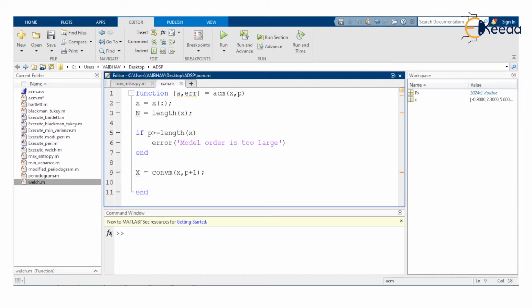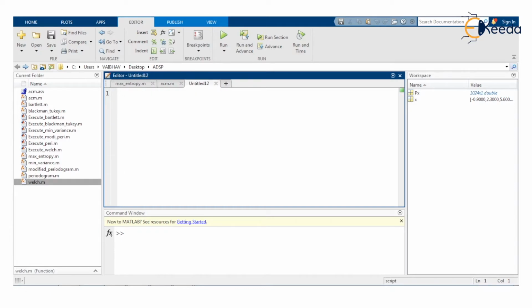So here we save this much of the script, and now it's time to generate this convolution matrix function, that is convm. For that purpose we take an untitled script, and here we start writing this particular function, which gives us the output variable capital X in the form of a convolution matrix. Here the name of the function is convm, whereas we have the inputs x comma p in general.